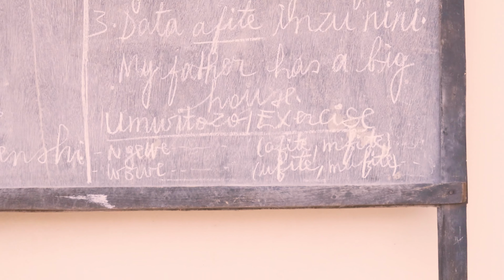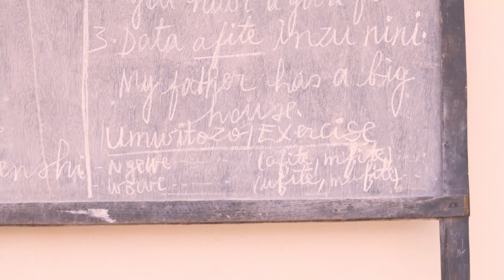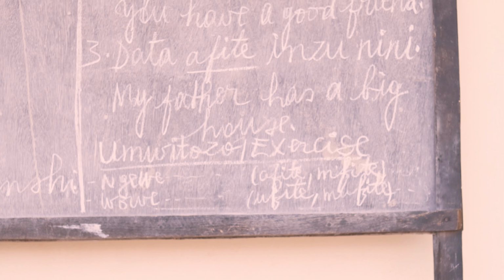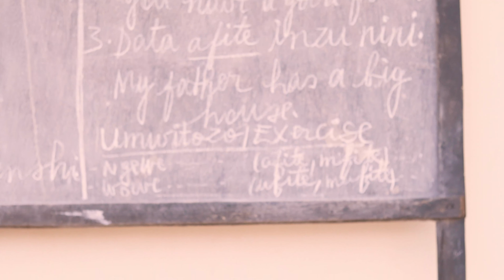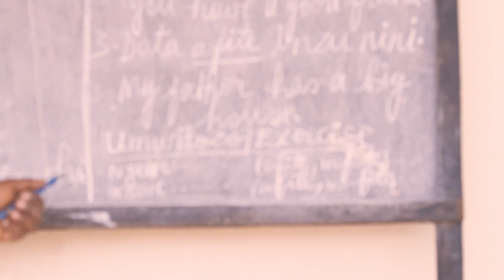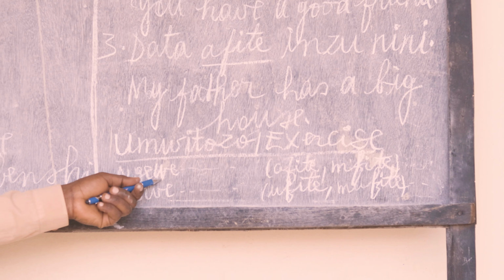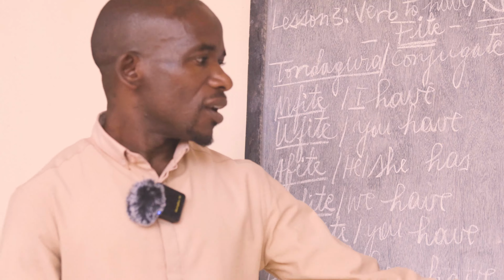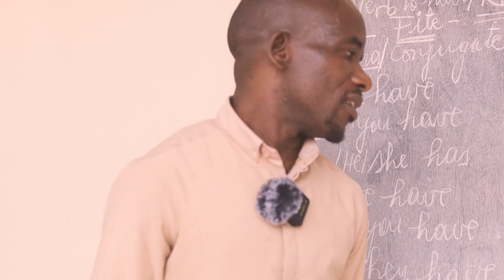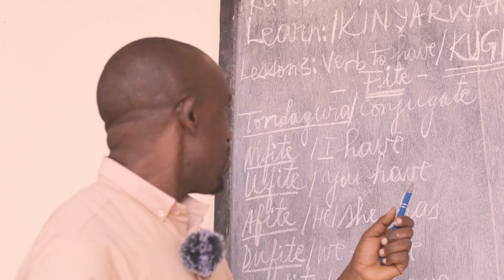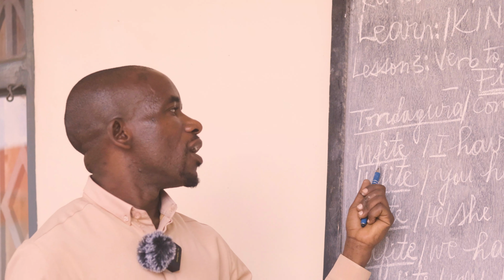So I think you have got your answers. Now let us check the correct answers to these two sentences. Let's go to number 1. Njewe. Remember, it's me talking about myself. Mfite. You remember what we have seen here.